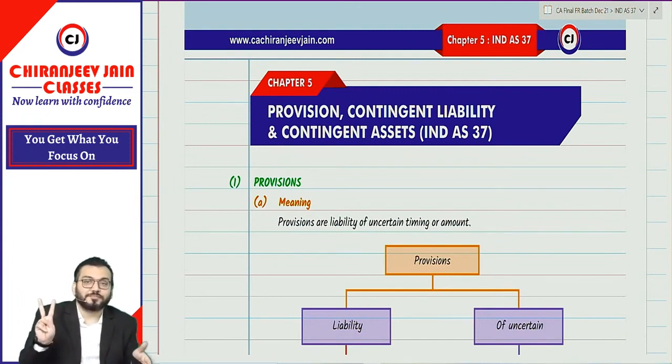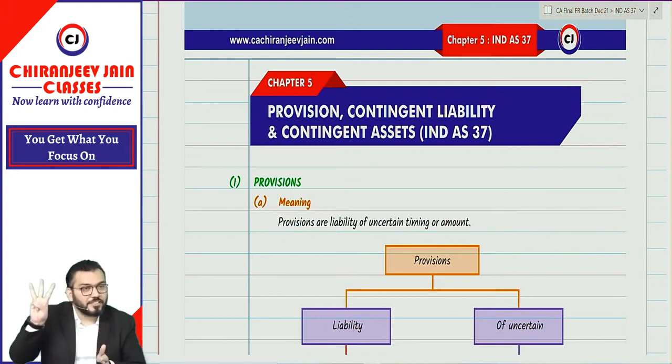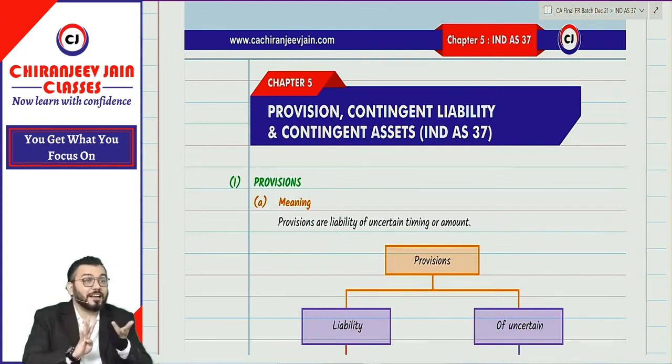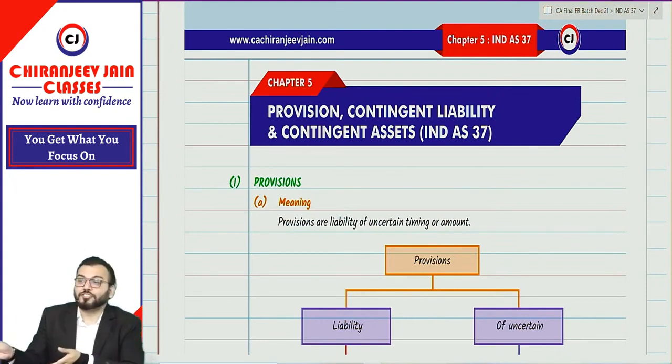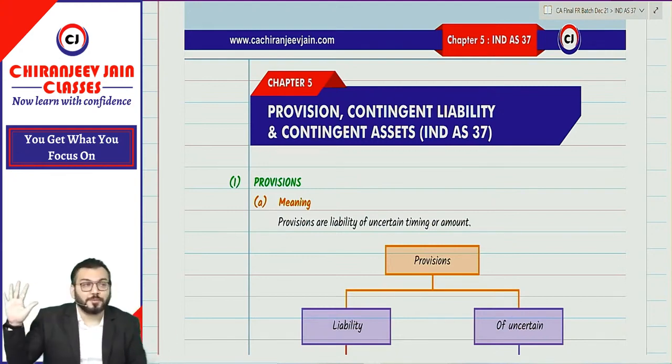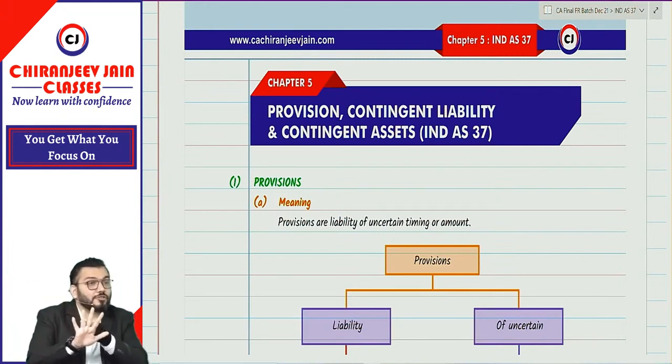Then CA Foundation, another teacher, and if you took classes 2 times, the number of teachers will increase. Then in CA Inter, advanced accounting might be with 2 different teachers: Group 1 from one institute, Group 2 from another. Quite possible. So it becomes 5 teachers, meaning you have already learned accounts from 5 different teachers.